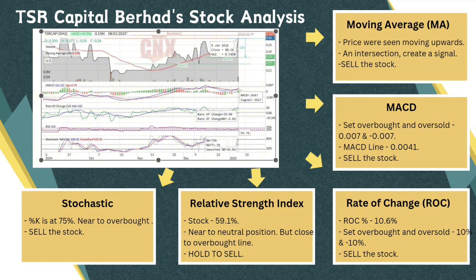And then lastly is the stochastic indicator. We need to look at the K percent in this indicator. For this stock, the indicator is at 75%, which is very near to the overbought line at 80%. Therefore, I will suggest to the investor to sell their stock in order to gain profit.